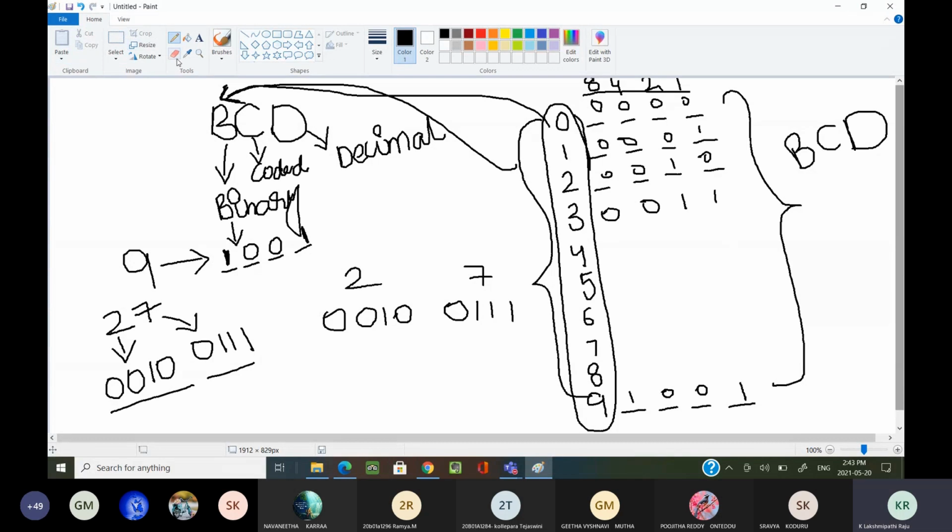I am considering one more example. How am I representing 386 in BCD? Now for 3, what is the BCD number? 0011. For 8, what is the BCD number? 1000. For 6, 0110. This is 386 in BCD.